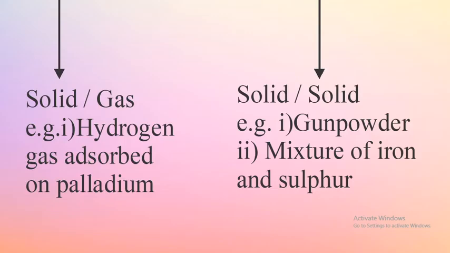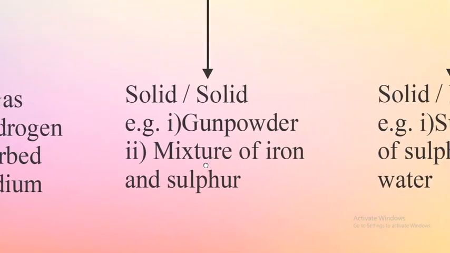Means those metals like palladium and platinum can accumulate hydrogen gas on their surface. Accumulating a certain component on the surface is called adsorption. So these metals like palladium and platinum can accumulate hydrogen gas on their surface. That is called adsorption. Okay. So they come under heterogeneous mixture. This hydrogen won't be mixed into the whole mass. Only on the surface it will be mixed. So it is a heterogeneous mixture.